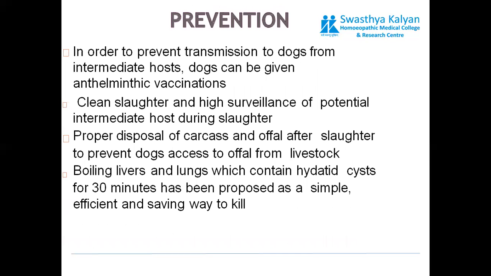Prevention can be done by giving anthelmintic treatment to dogs on a regular basis, clean slaughter, and high surveillance of potential intermediate hosts during slaughter. That is, after slaughtering, confirmation should be done that the viscera and other waste parts of the slaughtered animal are not thrown in the open.